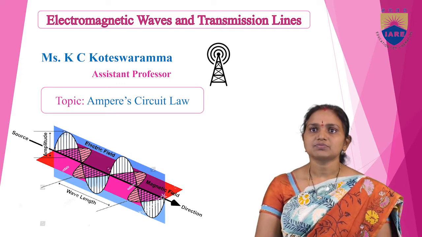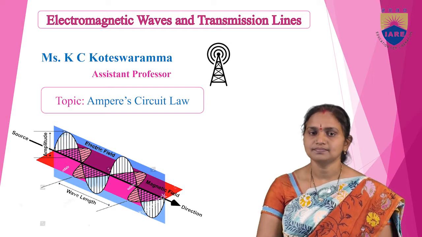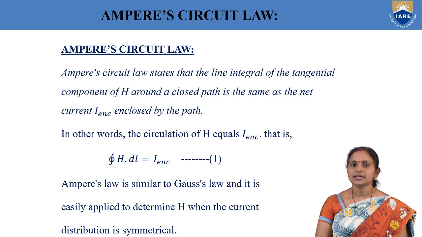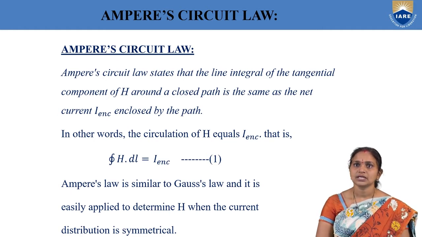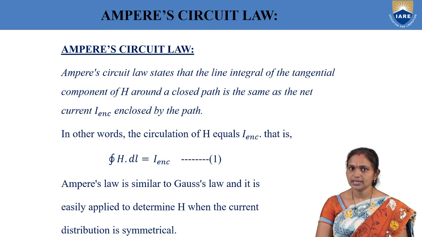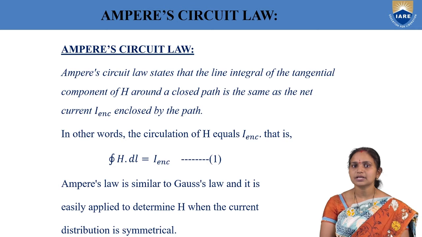Today I would like to explain about Ampere's circuit law. Ampere's circuit law is used to explain about the characteristic parameters of magnetostatic fields. This is an alternative law for Biot-Savart's law. The major difference between this law and Biot-Savart's law is Ampere's circuit law is applicable only when the current distribution is symmetrical. But whereas Biot-Savart's law is applicable for both symmetrical and asymmetrical current distributions.